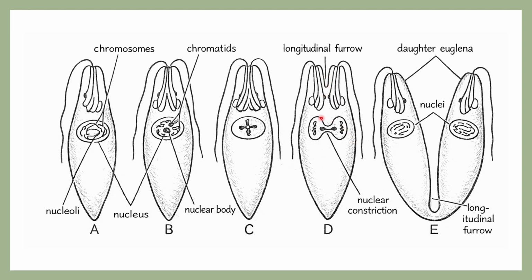Once the karyokinesis is fully over, the furrow which is formed deepens further till the posterior end, and then they detach from each other. This is exactly how the two daughter cells are formed as part of longitudinal binary fission.